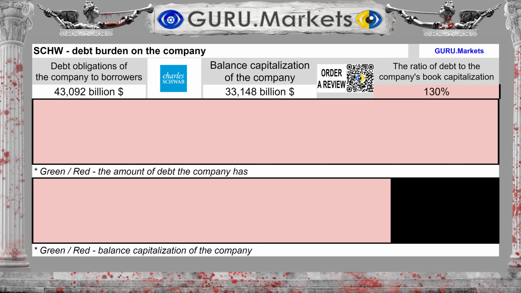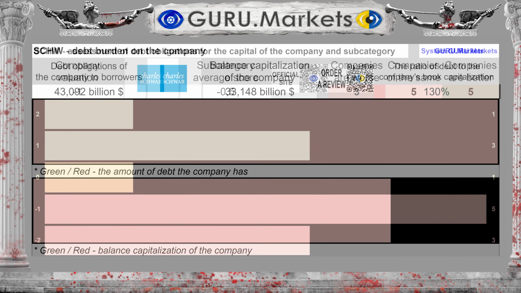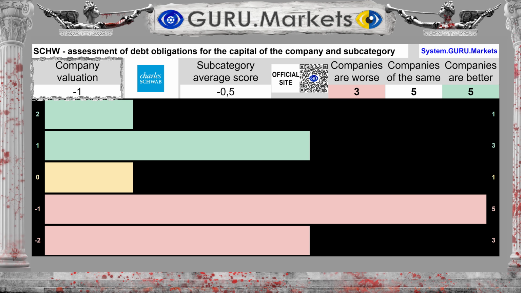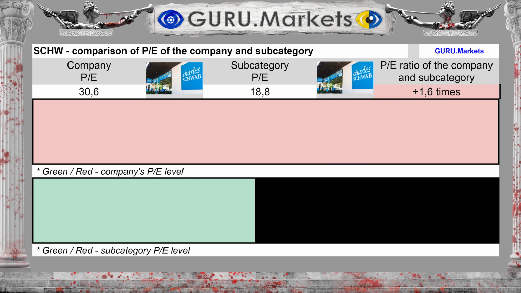The debt obligations of the organization under study amount to $43.092 billion. Financial liabilities to book value represent 130% of the company's equity. Score on the company's debts: Bad, -1 point.